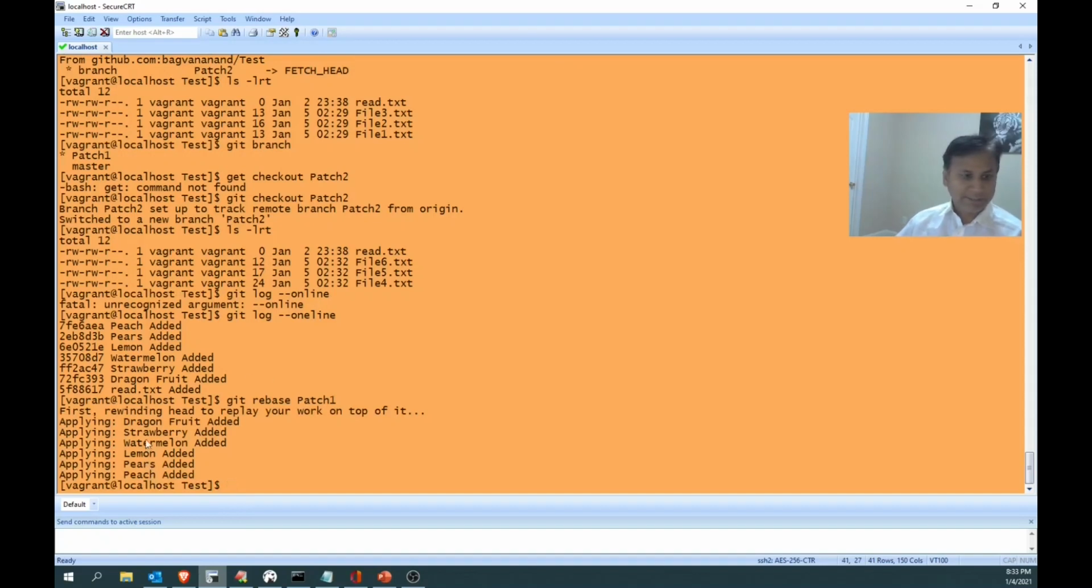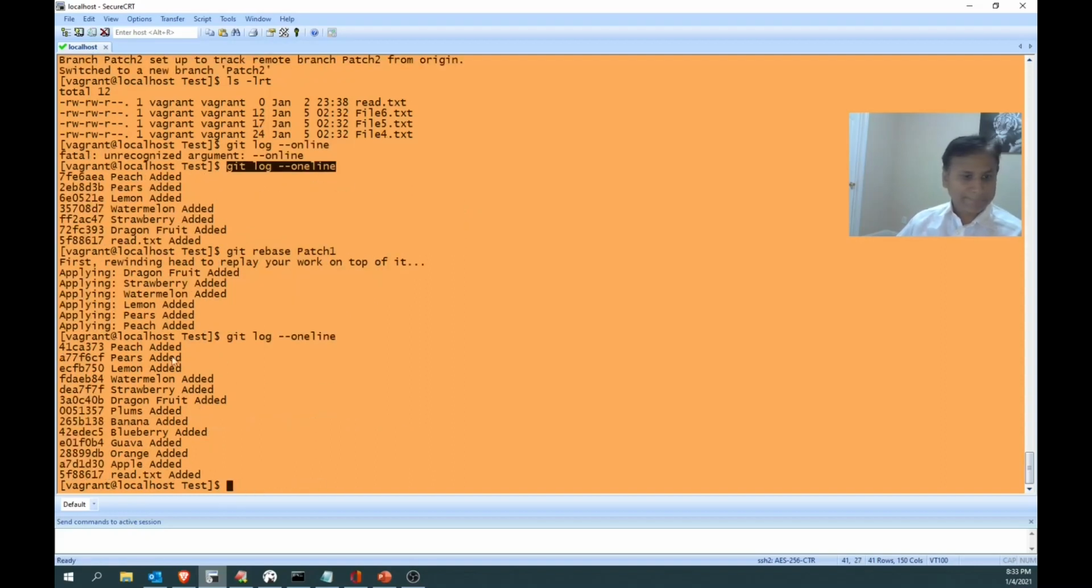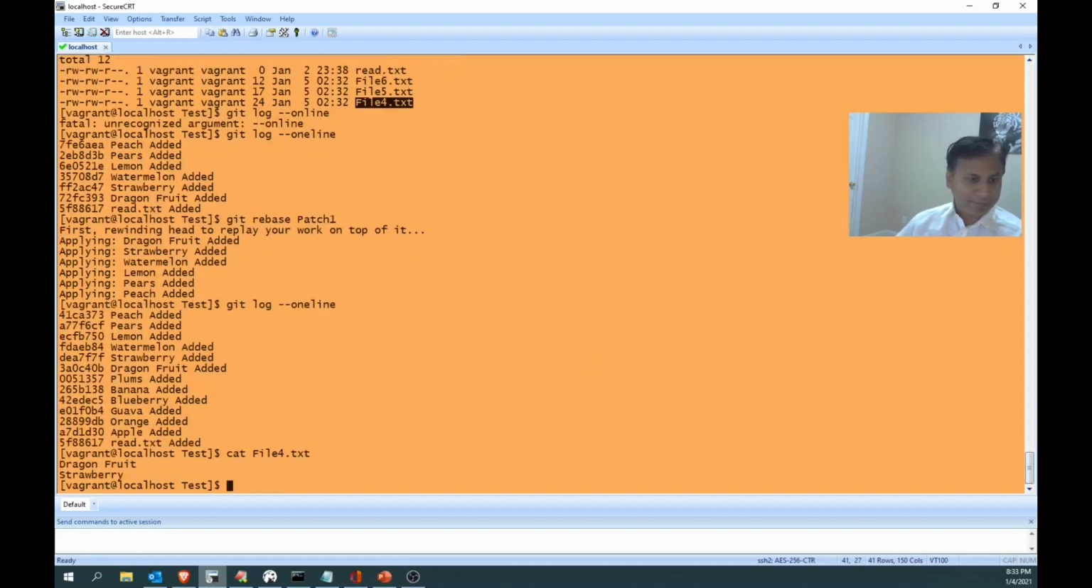See, all 6 changes have been applied over here. Now let's see this git log online. Yes, perfect, everything got applied. Now even if I go, as the 4 is the first one that is added in the cat file for strawberry, if I move to strawberry, what will happen? The changes of the patch 1 branch will be there, even if I go to the strawberry, because it's rebased, right?